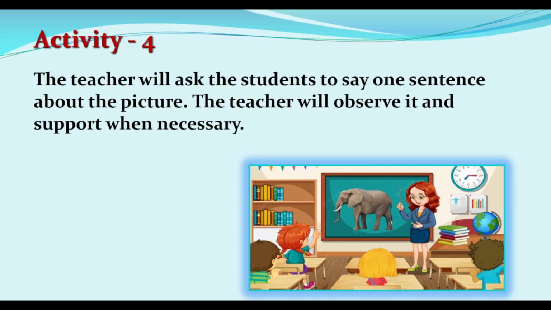Dear teachers, please see an example. Rajalakshmi, look at the picture and say 5 sentences about it. Ma'am, it is an elephant. Its color is grey and there are 2 big ears of an elephant and 2 teeth of this elephant and 4 legs it has. It has 4 legs.